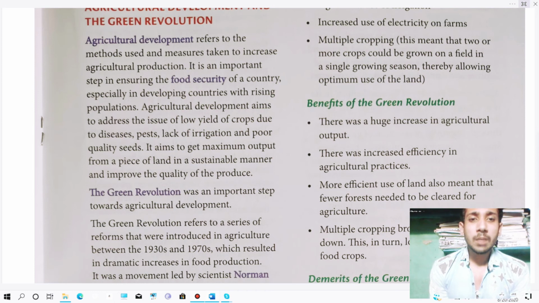So agricultural development aims to get maximum output from a piece of land in a sustainable manner and improve the quality of the produce. It will try to get the maximum output of crops, which is a very good step.